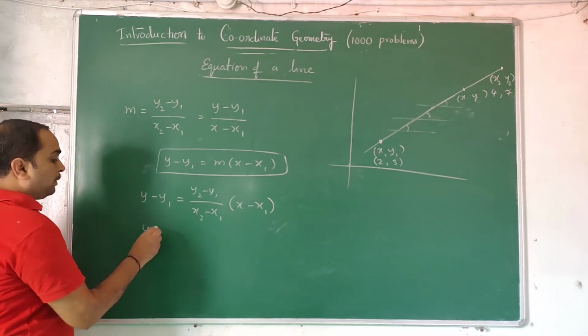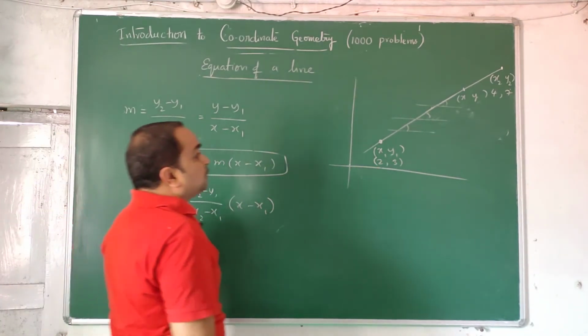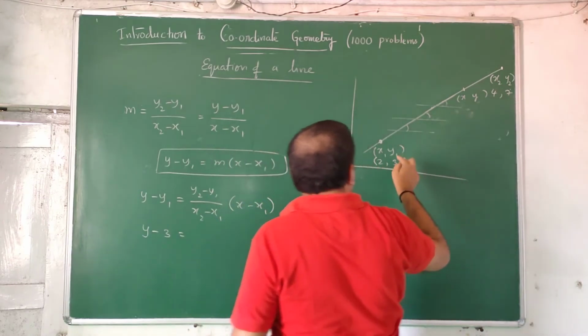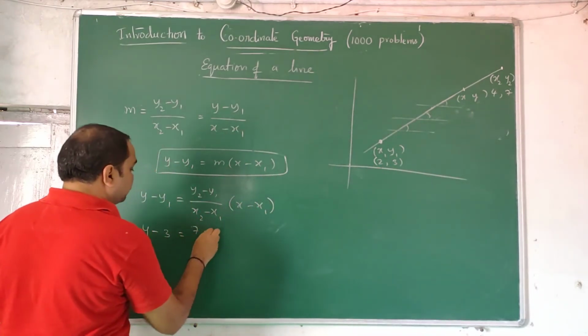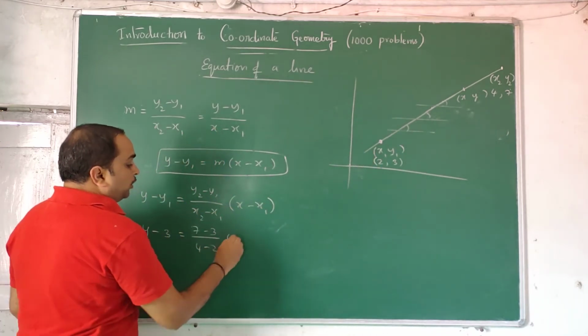y minus y1, which is 3. Find the slope: y2 minus y1, 7 minus 3, by x2 minus x1, 4 minus 2, into x minus x1, that is x minus 2.